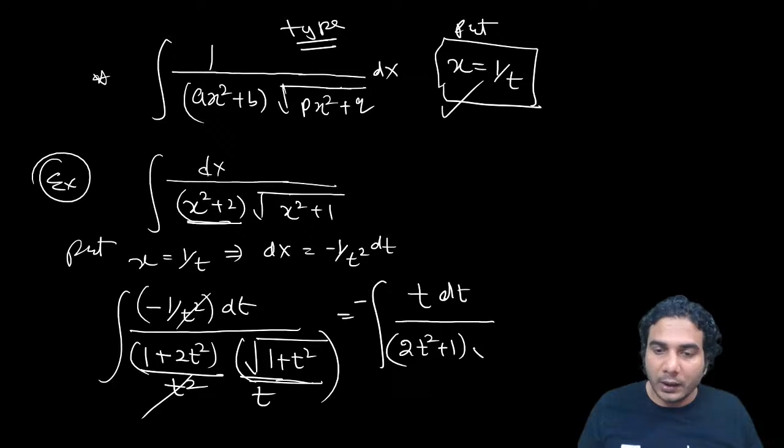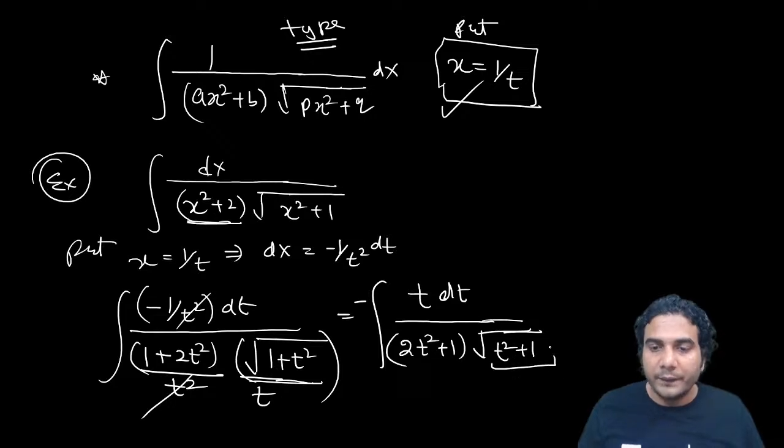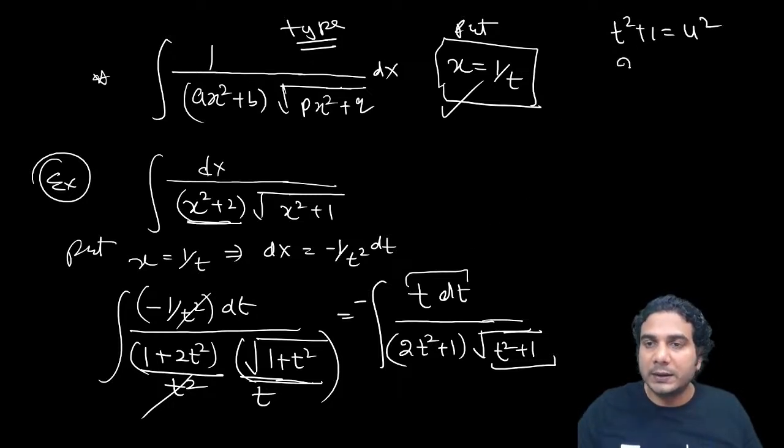if I now put the under root quadratic, which is inside the under root, equal to u square, then the derivative of this, t dt, will come. So t dt you have, right? So you can rationalize, you can convert this into a rational function by putting t square plus 1 is equal to u square, all right. So you know what you are going to get? Now the next substitution is this. So 2t dt is equal to 2u du, and it is going to be t dt is equal to u du, all right.